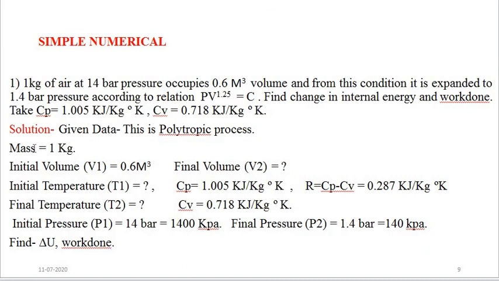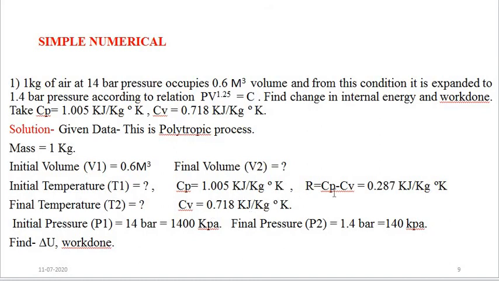Now, writing the different given data. Mass is equal to 1 kg. Then initial volume V1 is equal to 0.6 meter cube. Final volume is not given, that we have to calculate. Initial temperature is not given. Final temperature is not given. Then Cp value and Cv value are given. We have to calculate the R value.